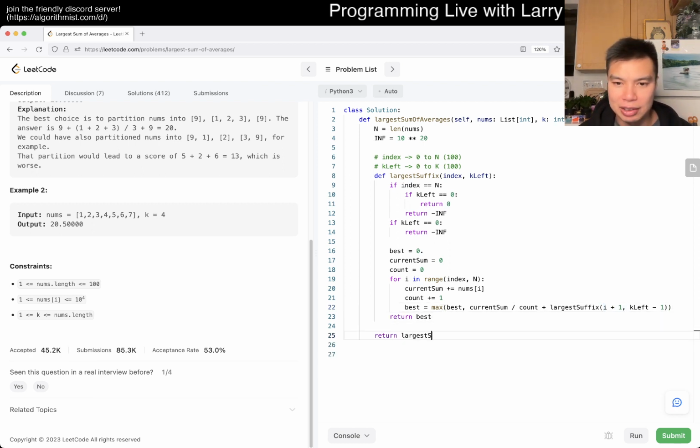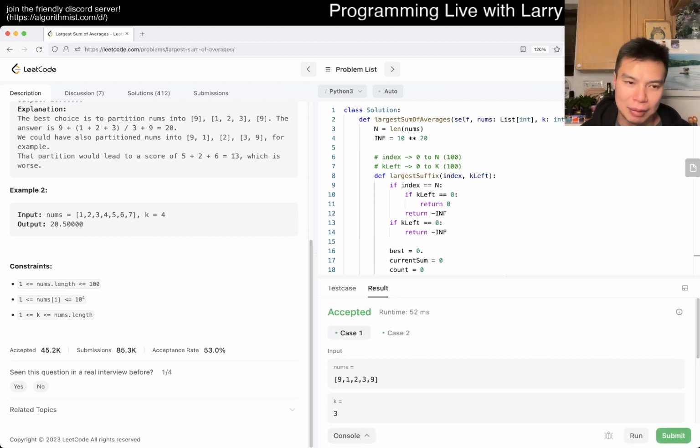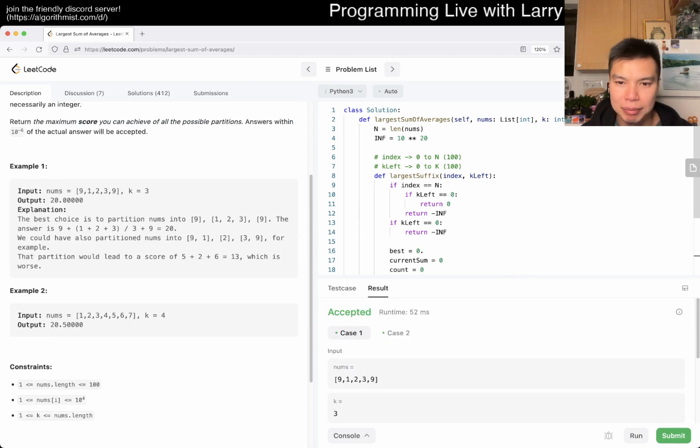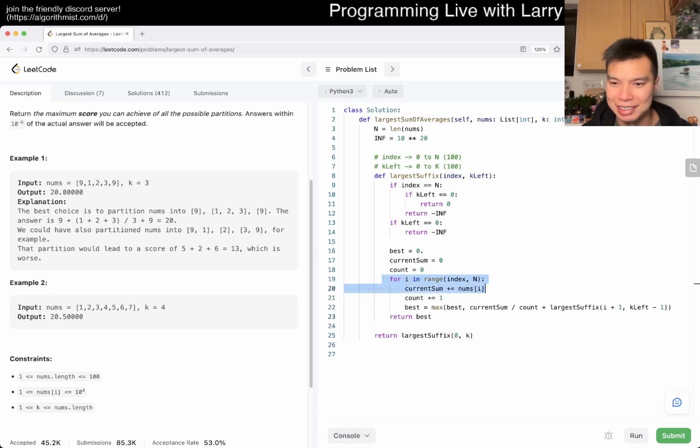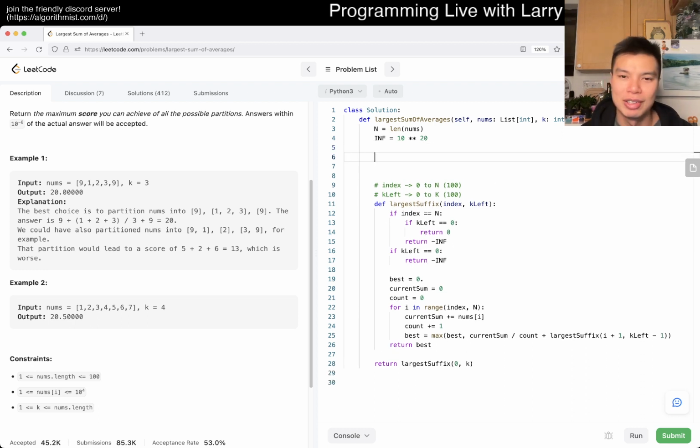So then now we go largest suffix from 0 to k, and this should be good, except for the time limit exceeded. It doesn't really time limit exceeded here, but it's going to, because that's just how these things are, right? This is exponential, and exponentials are pretty sad. So basically, we just add our general dynamic programming technique. So we have hash is equal to false times k plus 1 for each, so then now we have an n by k array, or matrix, if you will.